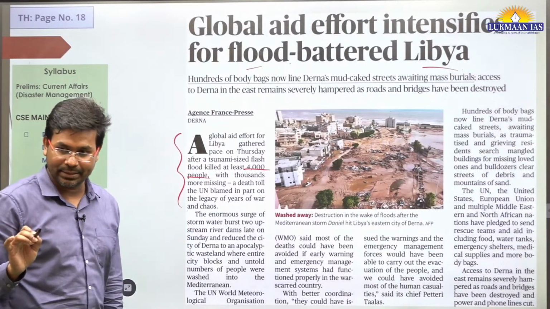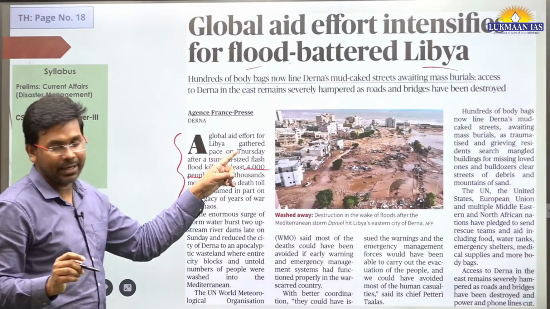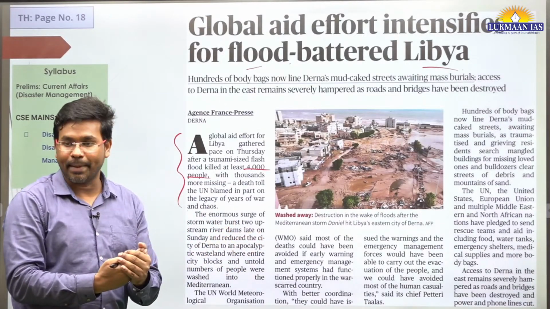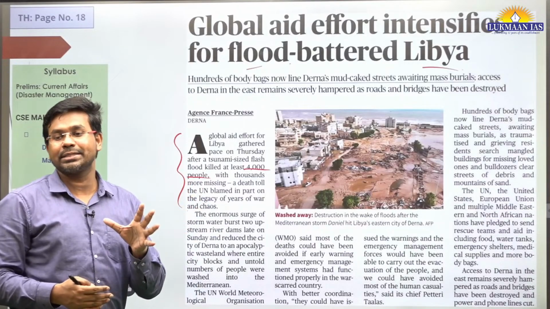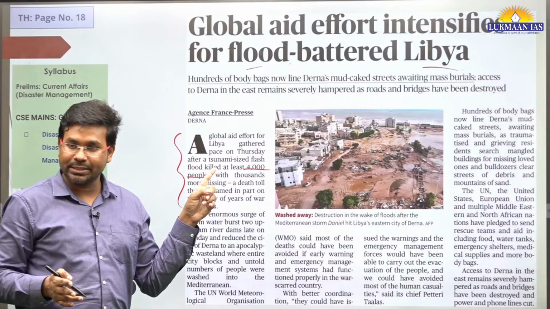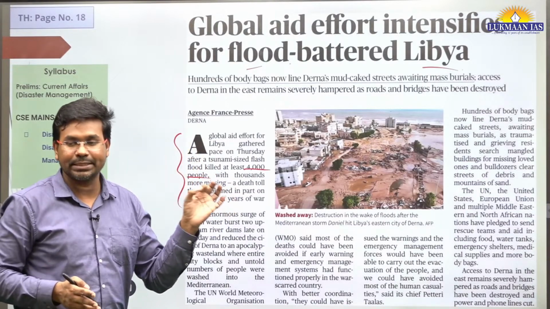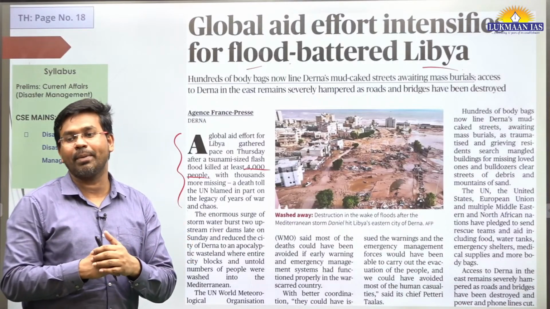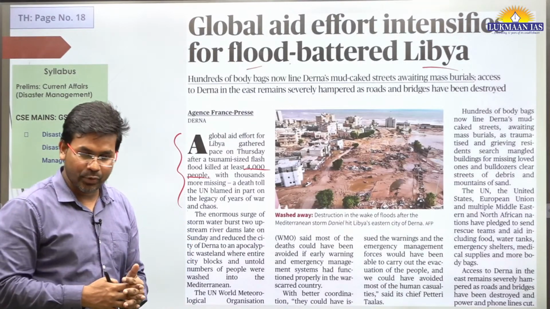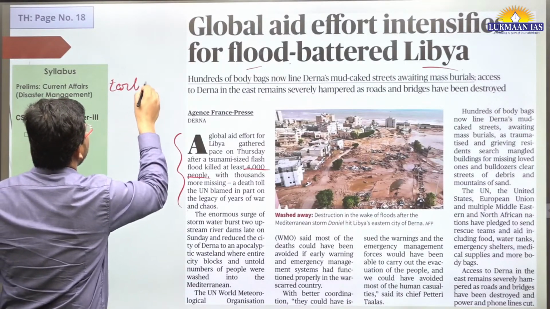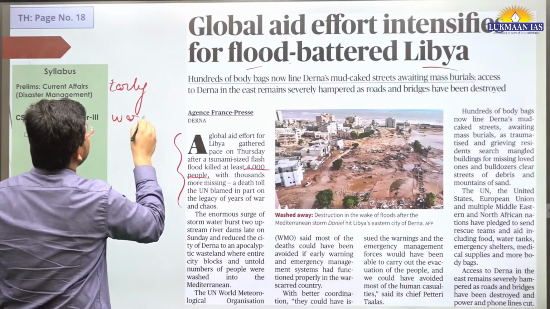Because of many reasons. One thing is that in that country there is a civil war going on. People are struggling for getting power. So the law and order system is not normal in this particular country. Since the law and order system is not normal, most of the authorities are not functioning. Like in India we have a stable government, a stable system that is working. We do have an early warning system also. We have an early warning system in India.